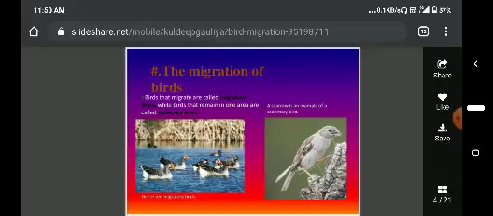Partial migratory birds are present near the hills, like the Himalayan range, where plains are also there. The plain-range birds migrate to the high hill range. These are called partially migratory birds. Some birds do not show migration; those are called resident birds, like sparrows and crows.